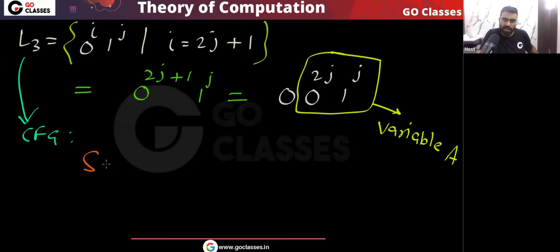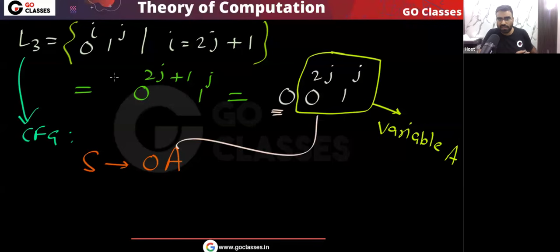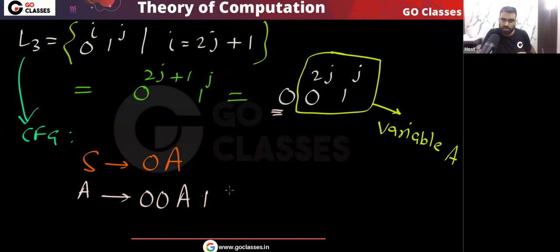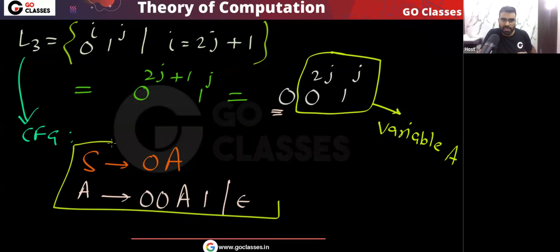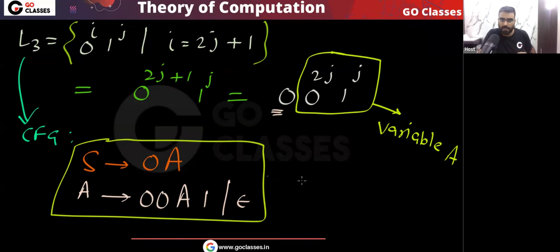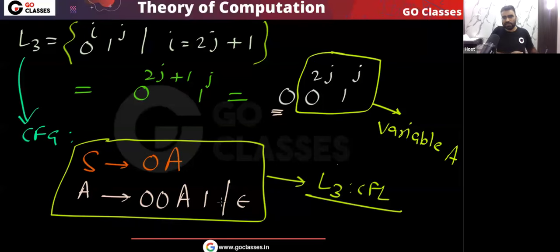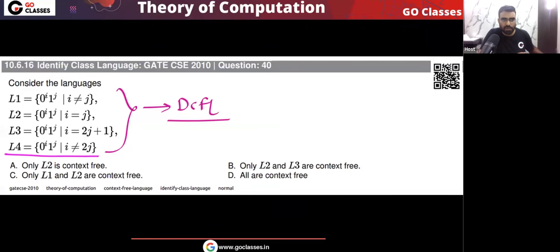The context free grammar will be S going to 0A. There is 0, then there is A. Now this A will generate 0 power 2j, 1 power j. So you can see this A will generate, for every 2 zeros, 1 one. So this is what we are going to generate. So this is the context free grammar for L3. Because L3 has a context free grammar, I can say that this language will be CFL. For any language, if there is a context free grammar, then that language will be CFL. So you can see L3 is a CFL. Let me tell you about L4 also. Look at this L4.